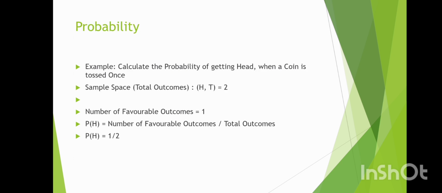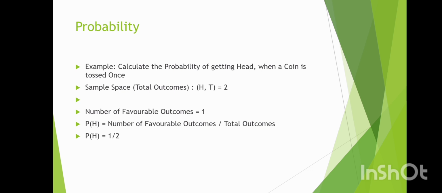And next example, calculate the probability of getting head when a coin is tossed once. The sample space, total outcomes head and tail, is equal to 2. Number of favorable outcomes is equal to 1. Probability of head is equal to number of favorable outcomes by total outcomes. Probability of head is equal to 1 by 2.